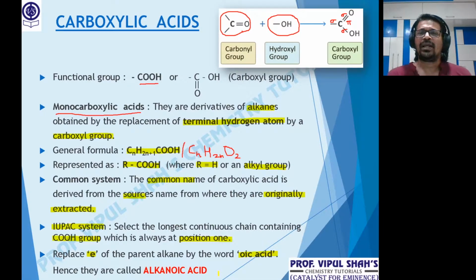Okay, clear everybody? So the common name comes from the source from where they are extracted. And in the IUPAC, first simple rule, select the longest continuous chain of carbon atoms containing the carboxylic acid functional group, because it's a carbon atom. Second, numbering is done in such a way that the carboxylic acid carbon is always at position 1. And whatever the parent alkane is, replace the E of the parent alkane by the word oic acid. So in the IUPAC, carboxylic acids are called alkanoic acids. Clear? Let's see the next part.